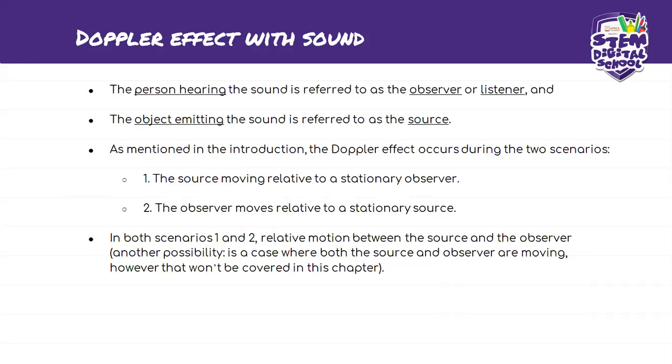So in both scenario 1 and 2, there is relative motion between the source and observer. Another possibility is a case where both the source and observer are moving. However, that won't be covered in this chapter. So it makes sense, right? Either way, there is some movement, either the source or the observer is moving relative to the sound. So there's motion involved.